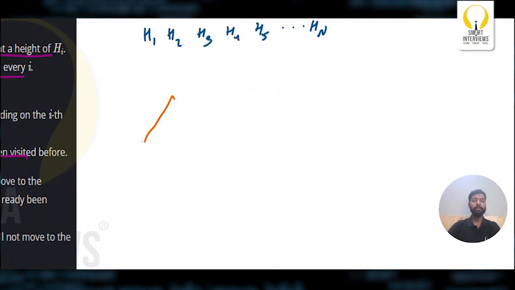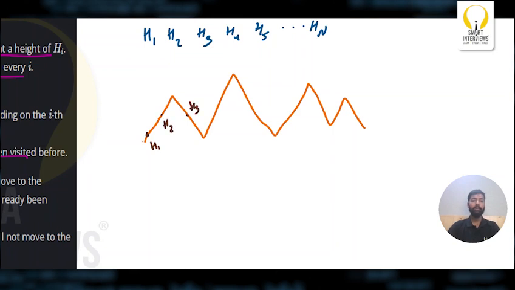So let's say these are the hills, and these points are h1, h2, h3, h4, h5, h6, h7, and so on. Let's say there are multiple points on these hills. Now, on each hill, there's a person living on it.